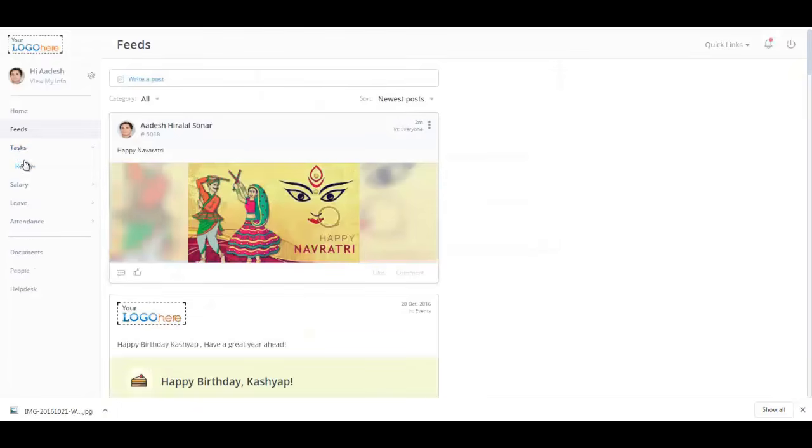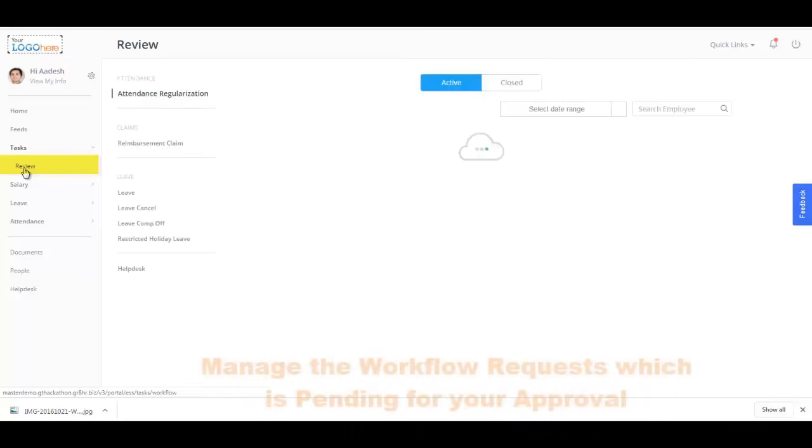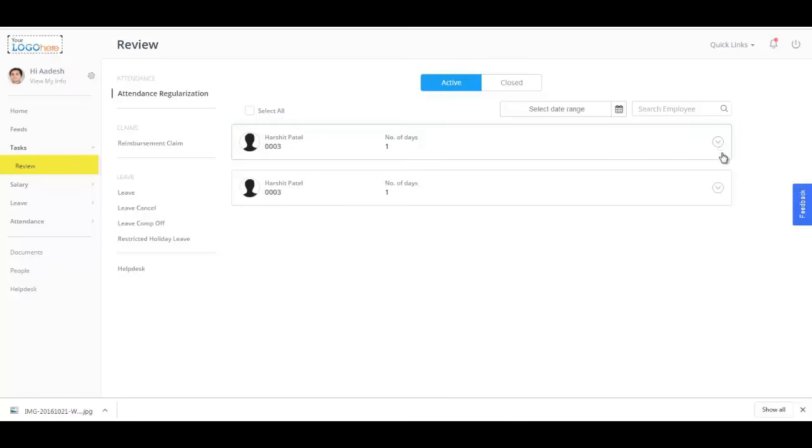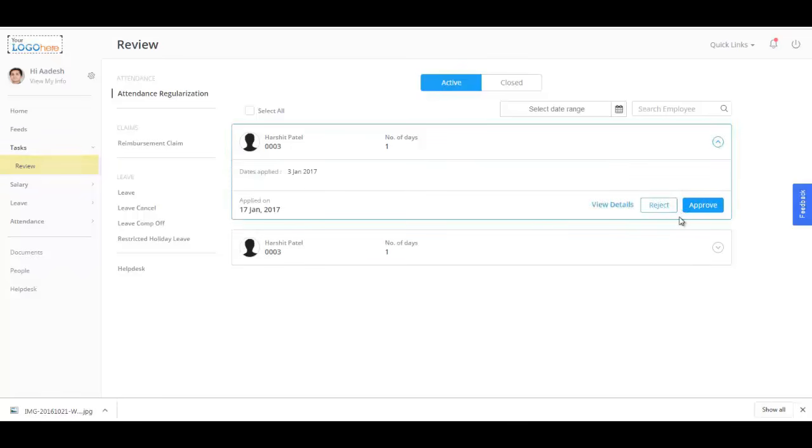Navigate to the Review section under the Task tab to manage the workflow requests which are pending for your approval. Act on these requests by using the Approve or Reject button.